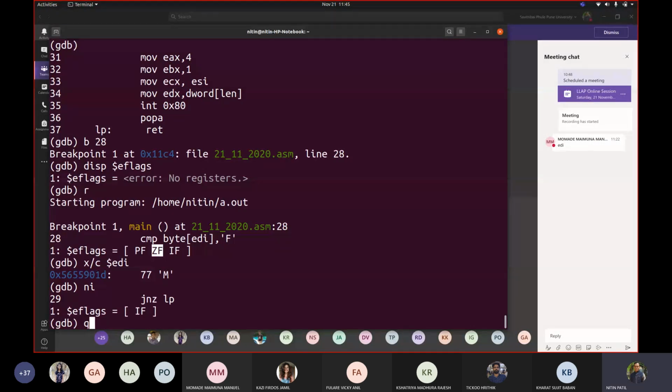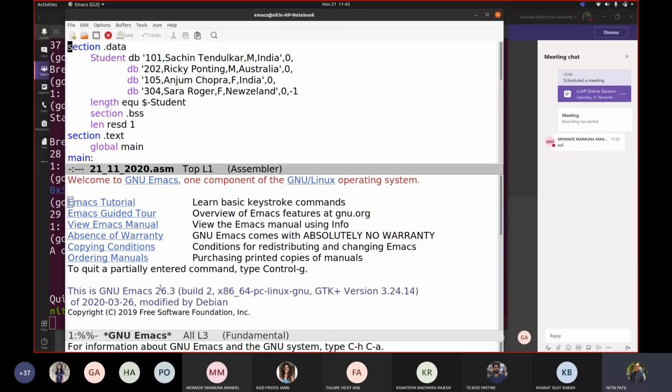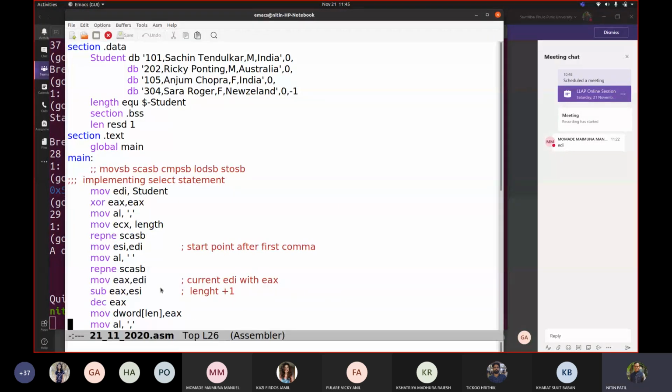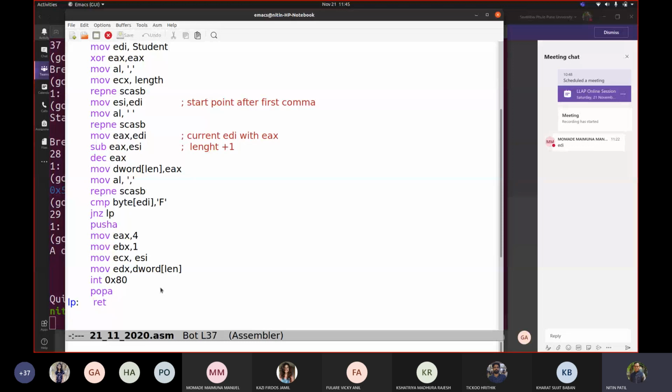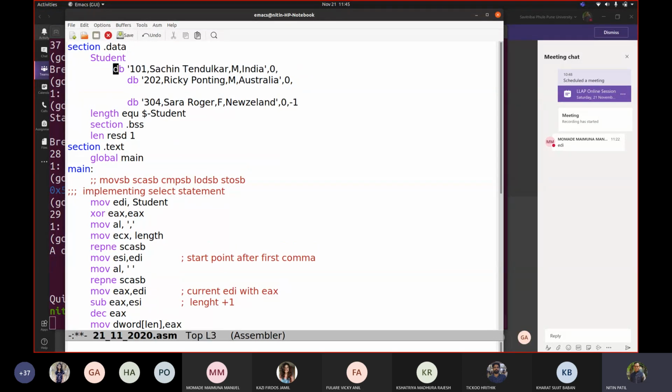Okay, so let us go back. Now we know how to get address. So we got address now, correct here. And if the gender matches, then it should print this. So if I change this data and add it here, it should display now Anjum.